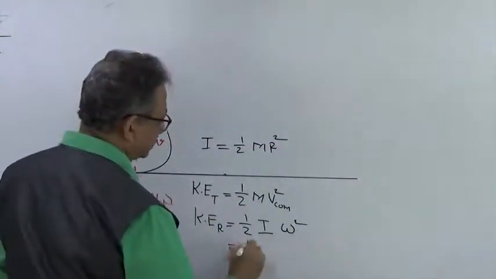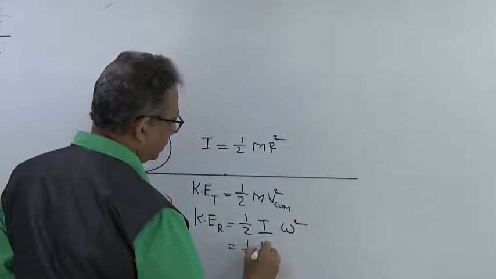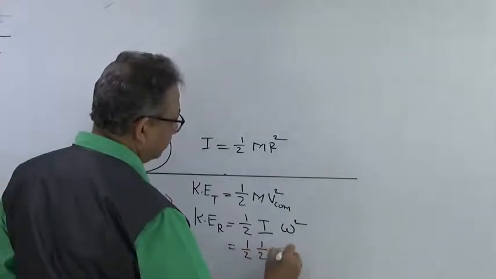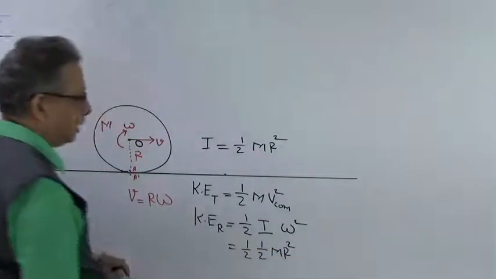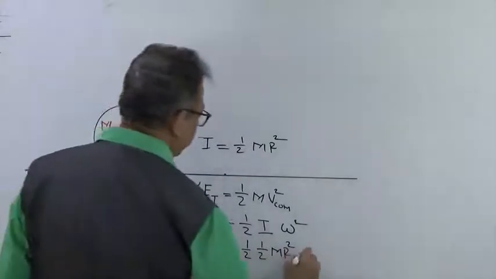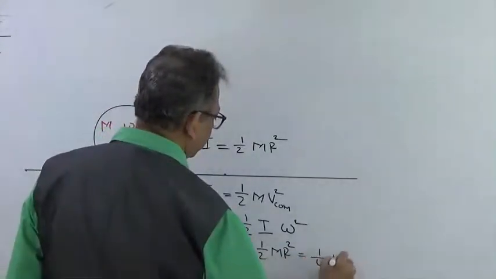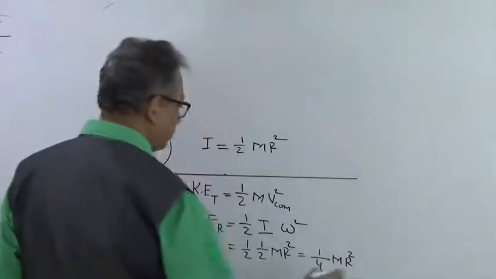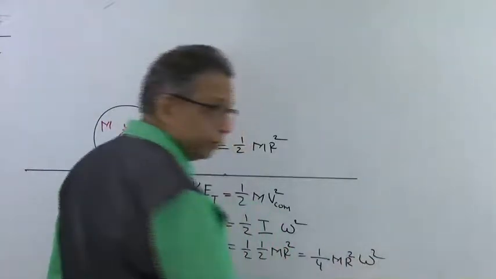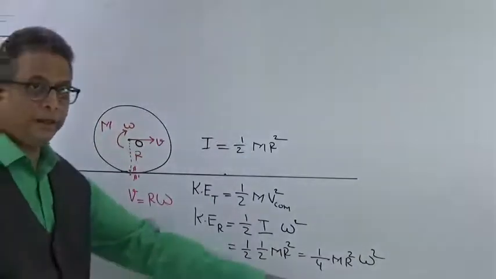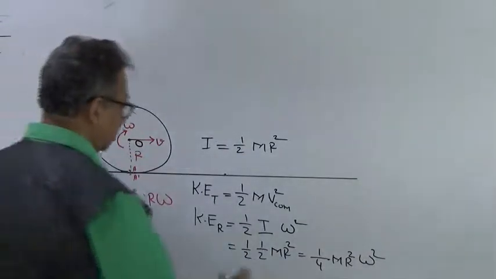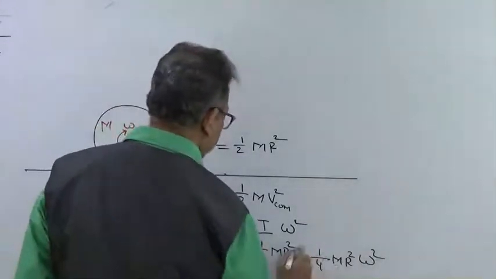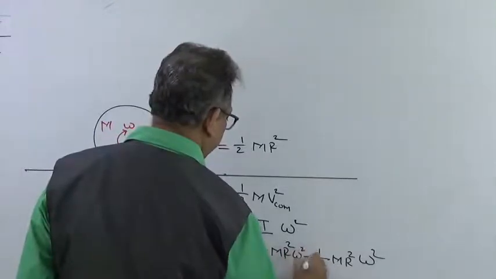So I can substitute this over here, that will be 1/2 mr square, which gives me 1/4 mr square, and this is also multiplied by omega square.